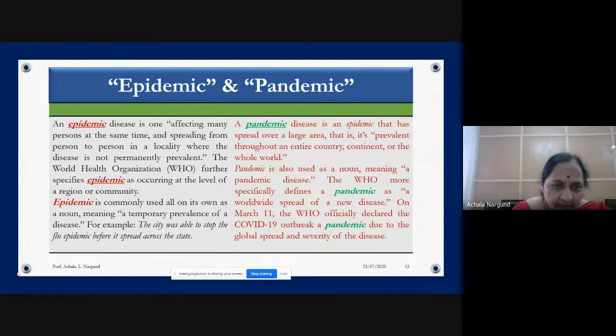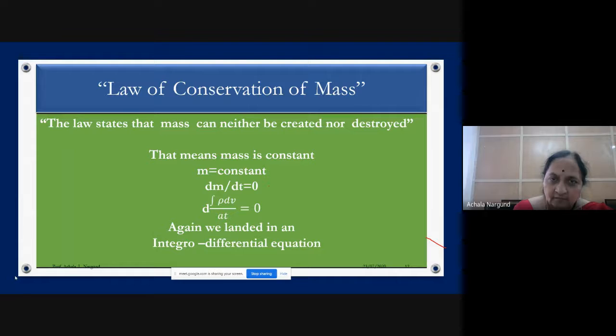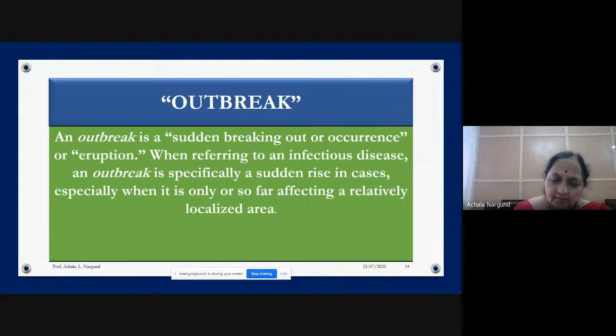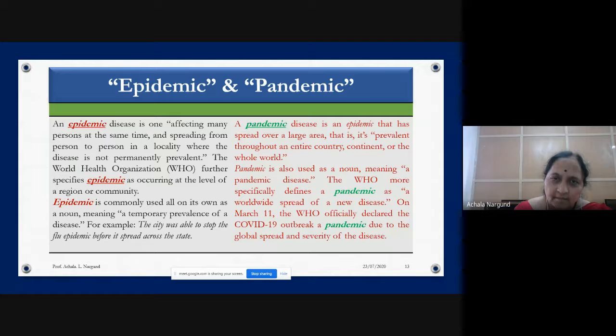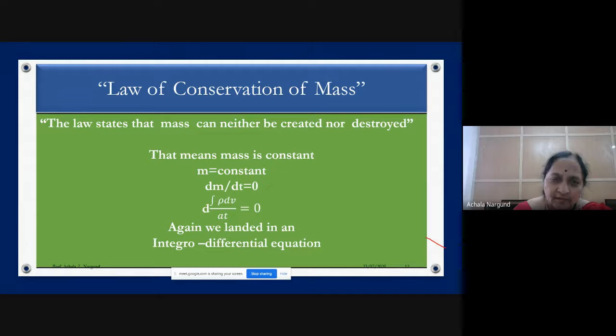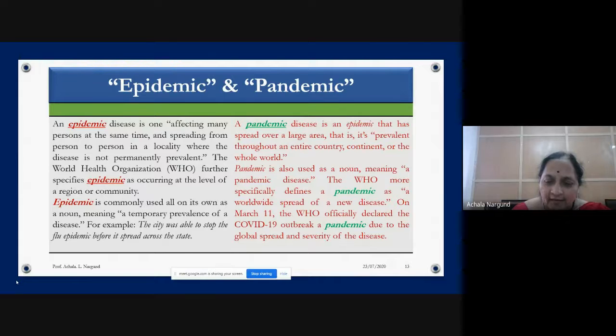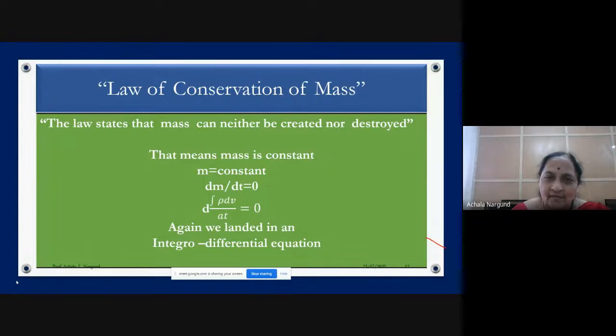Okay, let me take, oh sorry. Then if you differentiate with respect to t, then dm by dt. Why is it going? I am trying to take the pen actually. It is here. Okay. See, we are not so tech savvy. Still, we are learning it. That's the reason why we are unable to do it.